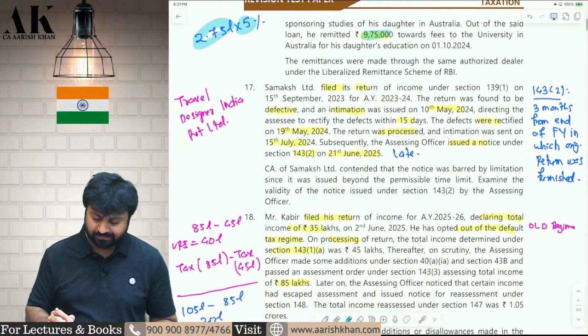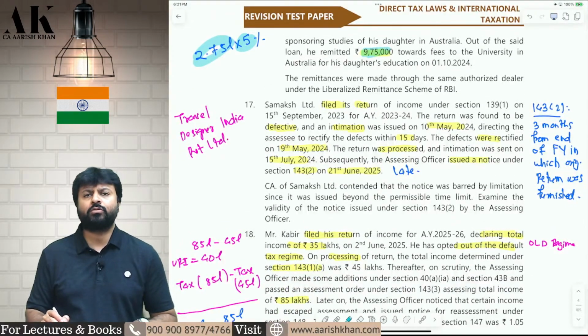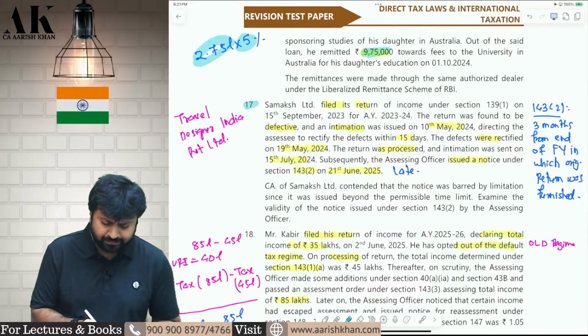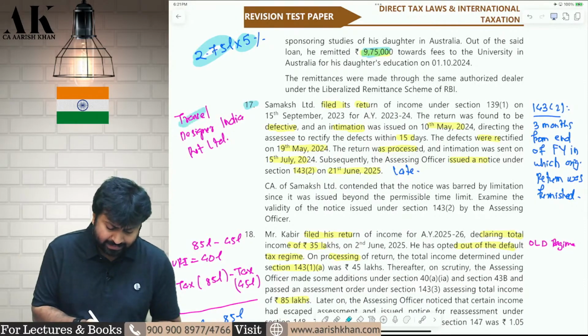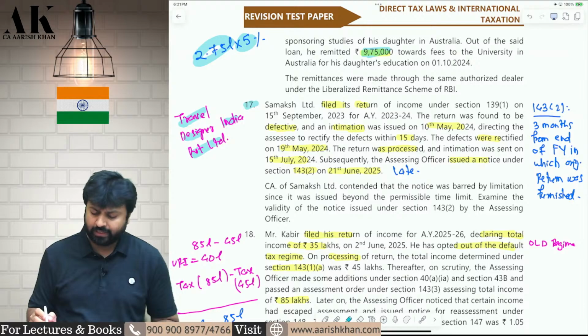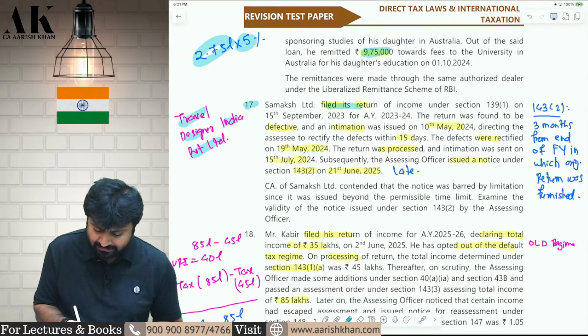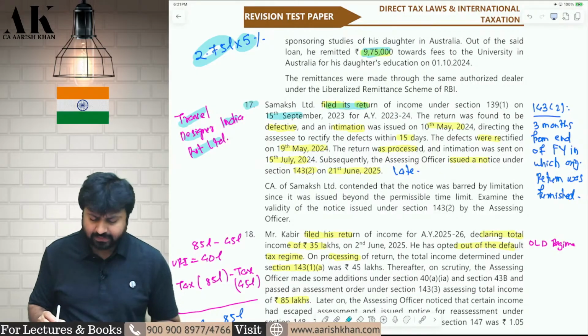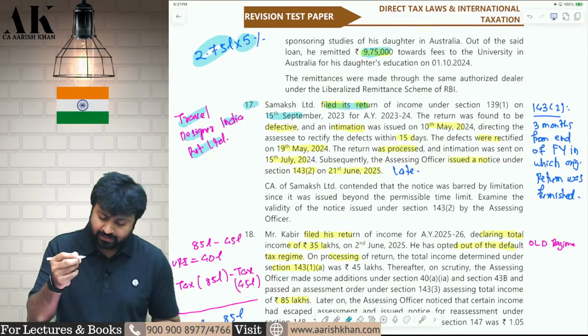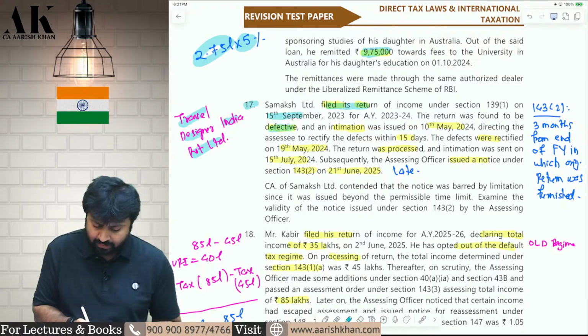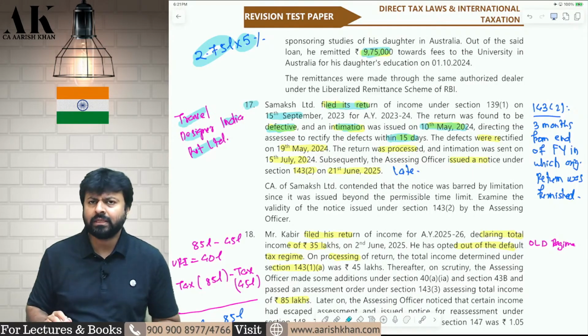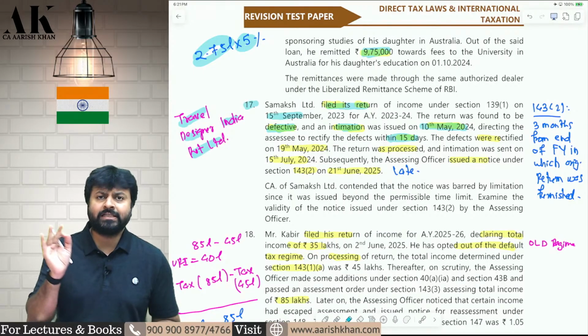Next one is a case law based question number 17, which is based on a very recent case law, that is Travel Designer India Private Limited. Now, I'll explain exactly what is there in this particular question. The assessee has filed the return of income on 15th of September 2023. After that, the AO has found some defect in the return. So they have given an intimation to you on 10th of May and told you to rectify the defect within 15 days. This we are talking about section 139 subsection 9.